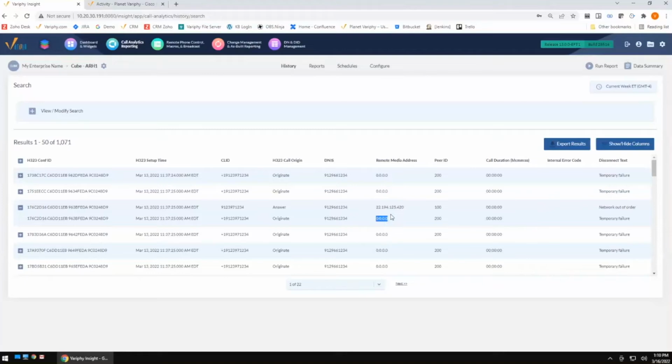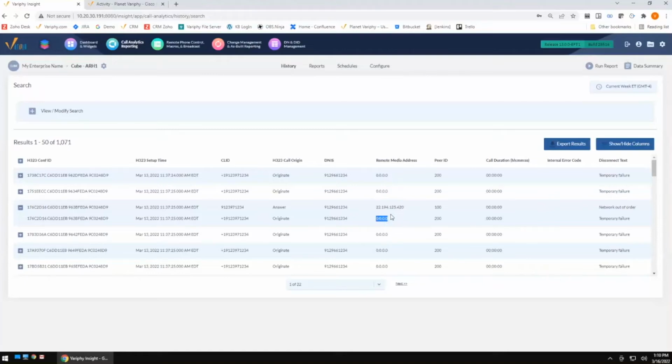That's important for a lot of reasons, because it's nice to be able to see and summarize what IP addresses are involved with this particular error message, or any error message in that case, and have those summarized. Because when I'm looking for troubleshooting or potential problems in my cube, having the IP addresses, the codecs, and the cause codes is important from a global perspective.